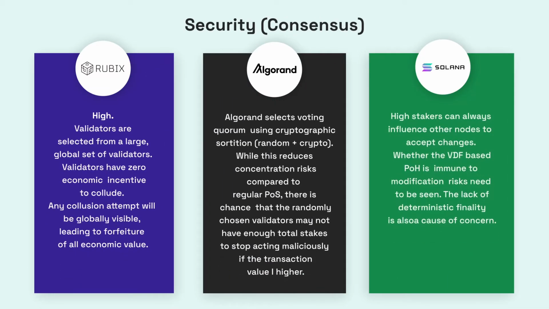Security consensus is high at Rubix as validators are selected from a large global set of validators. Validators have zero economic incentive to collude. Any collusion attempt will be globally visible, leading to forfeiture of all economic value.